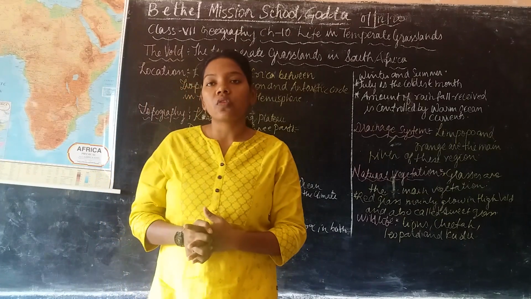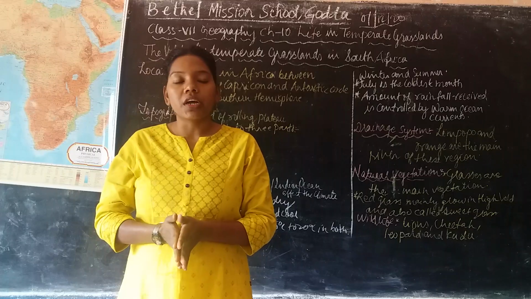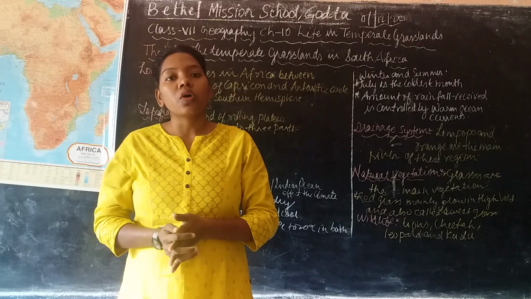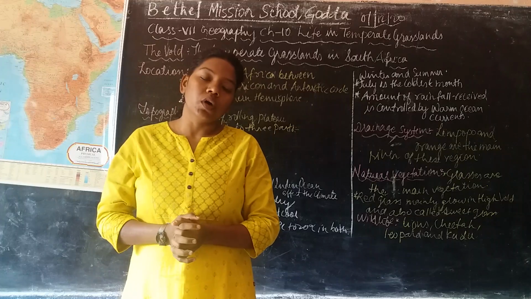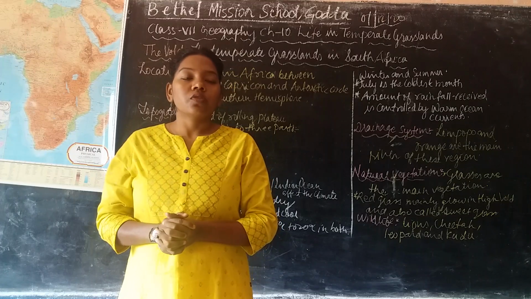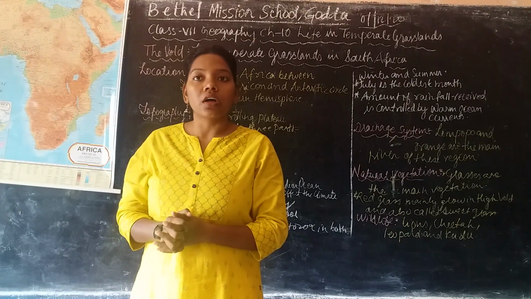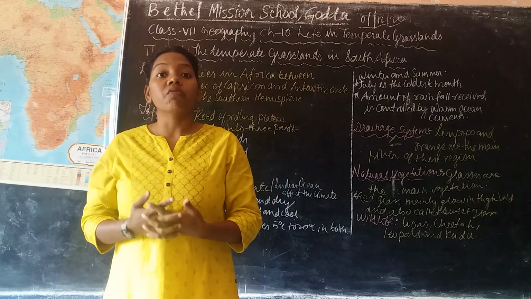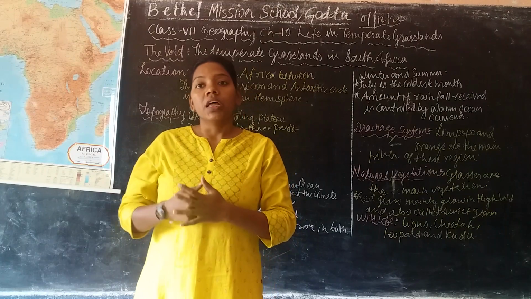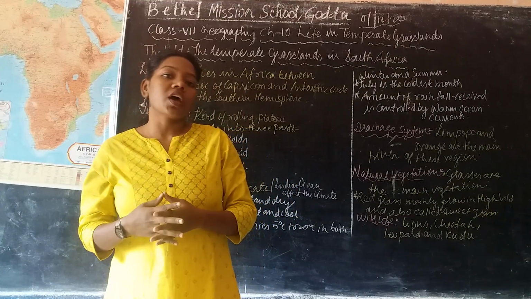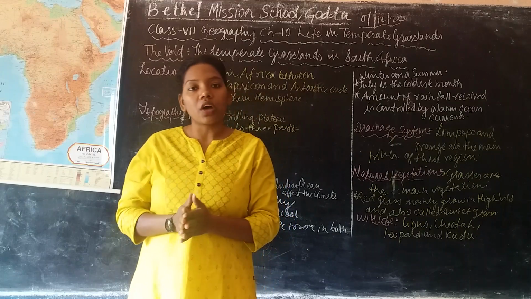Today we are going to learn about another temperate grassland, which is present in Africa, and is one of the largest grasslands of the world. We are going to learn about its climatic condition, where it is situated, where it is located, what the landscape is, then the drainage system, agricultural activities, and the wildlife in that. These are the things we are going to study.